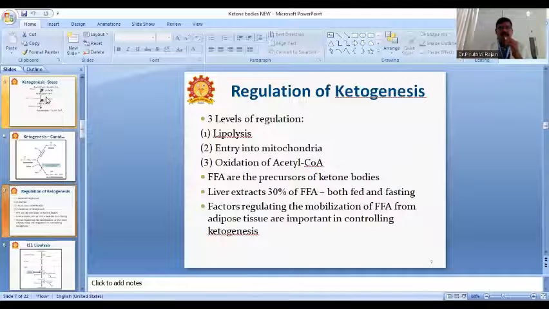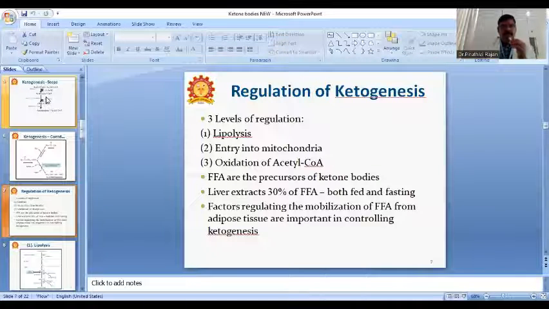Understand? Then regulation of ketogenesis. Ketogenesis happens at 3 levels. That is the regulation of ketogenesis. One is lipolysis, which we can see one by one. What is lipolysis? Then entry into the mitochondria, so how ketone bodies enter into the mitochondria. Then oxidation of acetyl-CoA, 3 steps.